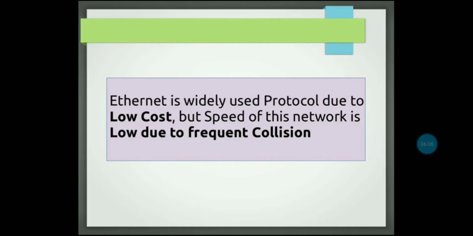Ethernet is a widely used protocol due to its low cost, but the speed of the network is low due to the frequent collisions.